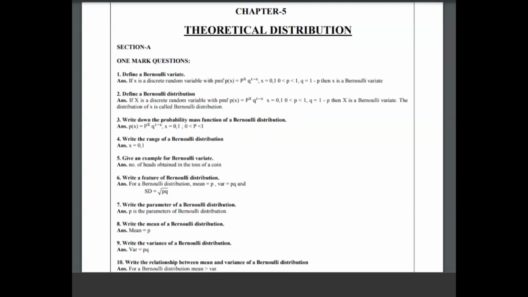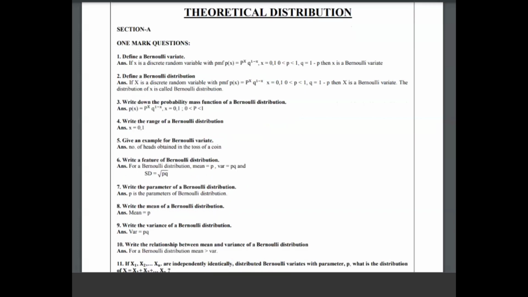Then write the features of Bernoulli distribution: mean is p, variance is pq and standard deviation is square root of pq. Okay students, in the Bernoulli variate, mean p, variance pq, standard deviation square root of pq. ಇದಿಷ್ಟು ನೆನ್ಪಿಟ್ಕೋಬೇಕು ನೀವು. PMF ನೆನ್ಪಿಟ್ಕೋಬೇಕು, ರೇಂಜ್, ಪ್ಯಾರಾಮೀಟರ್, ಮೀನ್, ವೇರಿಯನ್ಸ್ ಮತ್ತು ಸ್ಟ್ಯಾಂಡರ್ಡ್ ಡೆವಿಯೇಷನ್. ಇಷ್ಟು ನೆನ್ಪಿಟ್ಕೊಂಡ್ರೆ ನಿಮ್ಗೆ 1 ಮಾರ್ಕ್ 2 ಮಾರ್ಕ್ಸ್ ಕೈ ಒಳಗಿದ್ದಂಗಿಲ್ಲ ಬರ್ನೌಲಿ ಡಿಸ್ಟ್ರಿಬ್ಯೂಷನ್ನಾಗ.